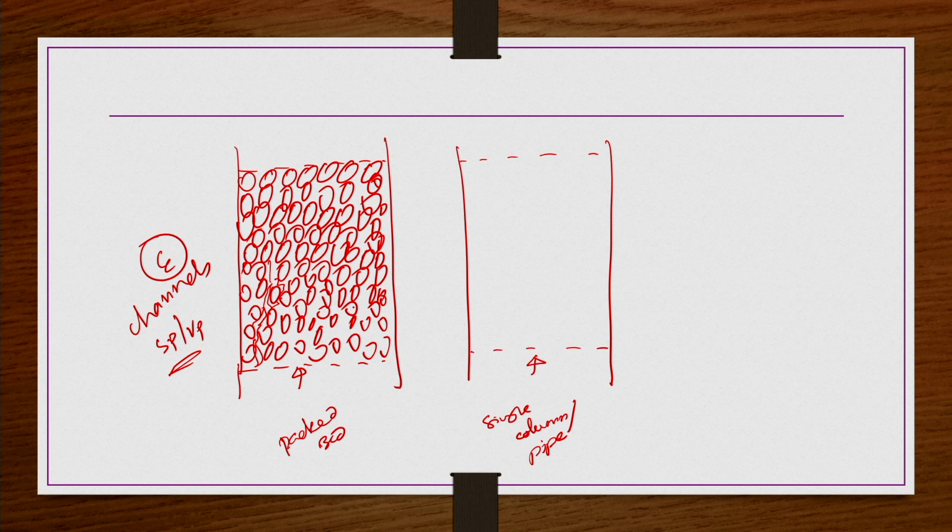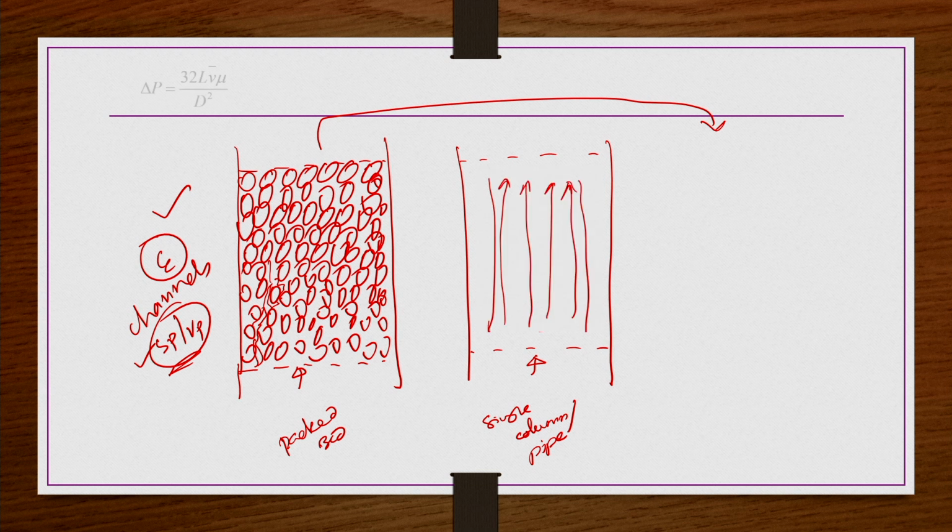Only this packing is there, and because of the packing, epsilon and Sp by Vp are the things that are making a difference, newly added. So, we will try to generalize or simplify this system so that we can easily do the analysis and develop an expression, as we have for this case, delta P by L equals 32 mu V by d square. This is the Hagen-Poiseuille equation: for laminar flow through a pipe, the pressure drop is this one.